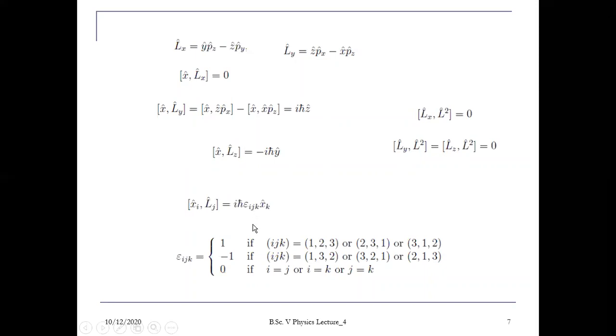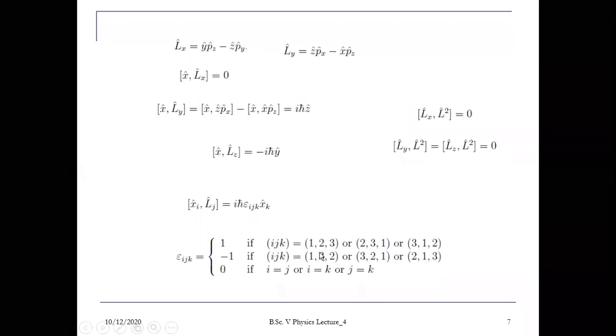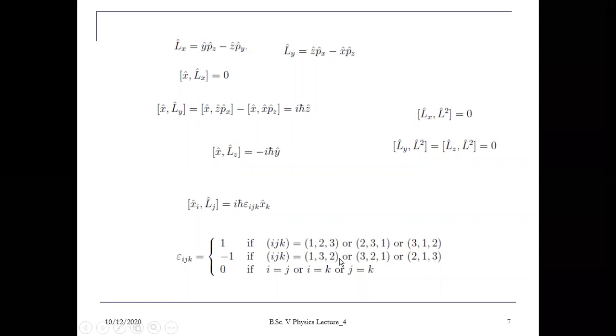And if ijk equals 1 3 2, or 3 2 1, or 2 1 3, means if you are talking about the value of epsilon, here i is suppose x, that is i is 1, and 3 for z and 2 for y.